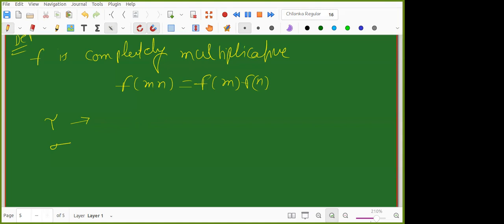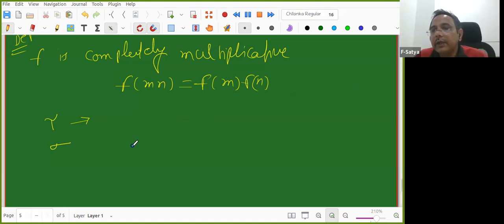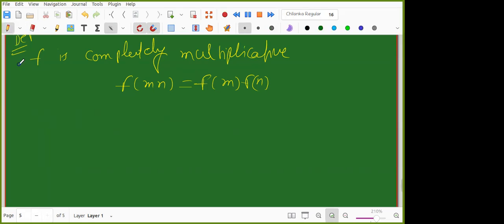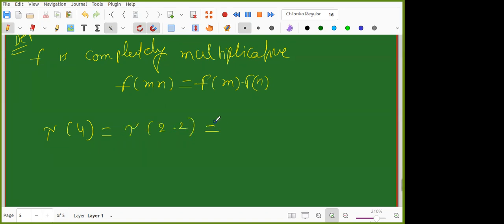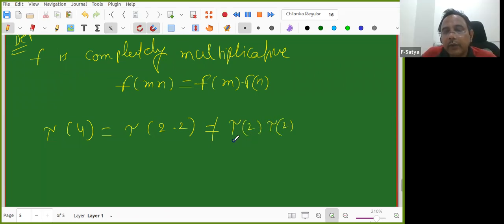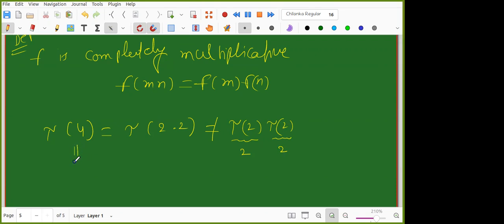Tau is not completely multiplicative. So why is it so? Can you give an example? So tau of 4 is equal to tau of 2 into 2. But tau of 2 is 2 and tau of 2 is also 2; the number of divisors of 2 is 2. So the product is 4. But tau of 4 is how much? 3. Okay, so it is not completely multiplicative, that is clear.